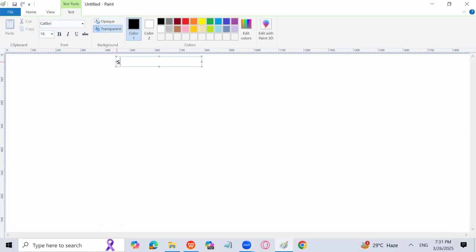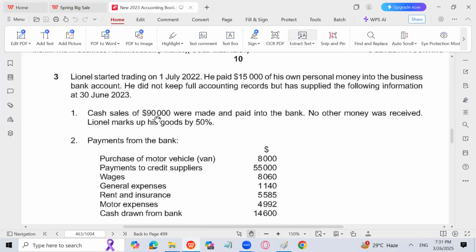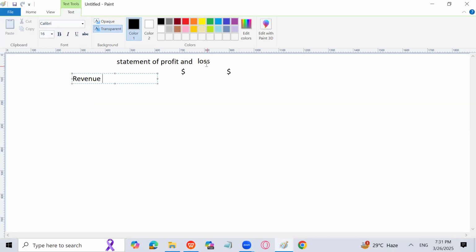चलें स्टार्ट करते हैं हम, और यहाँ पे बनाते हैं स्टेटमेंट ऑफ प्रॉफिट एंड लॉस. I don't know how you will be able to understand this particular question, but even if you find it difficult, I'll help you out afterwards in the next class, because we are going through the core part. So we'll start with the revenue, and all the revenue is given basically for cash, and that is 90,000. So I will write here 90,000. So 90,000 is the cash sales.